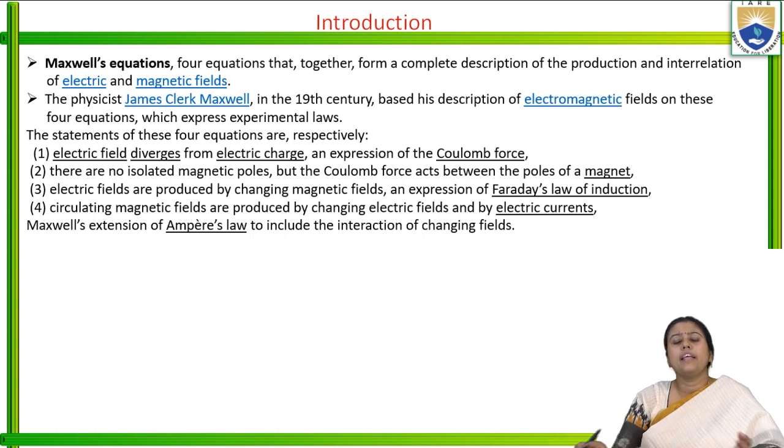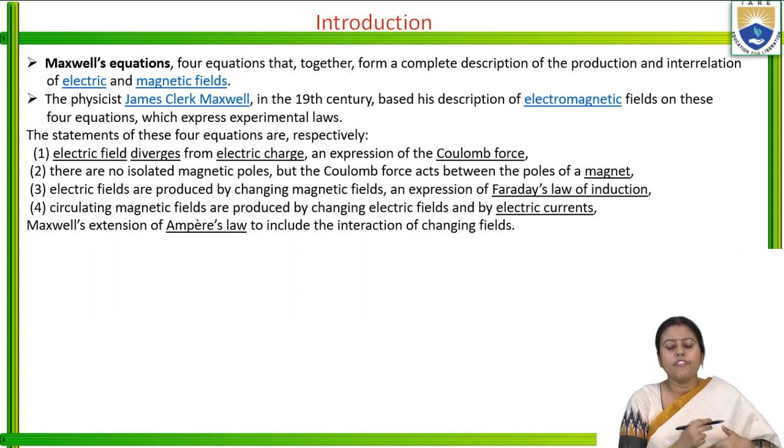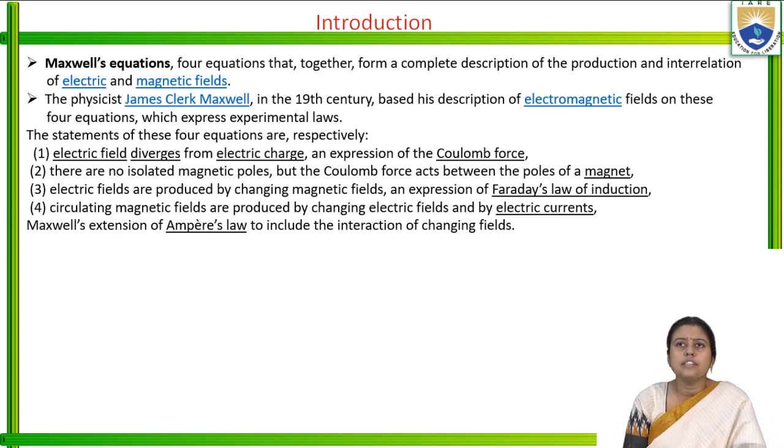And similarly, if the magnetic field is circulating, it will be produced by a changing electric current. These are based on motors. So this is the extension of Ampere's circuital law to include the interaction of the changing field.